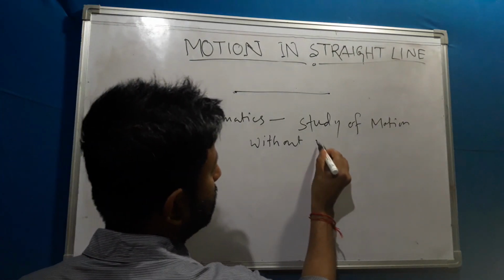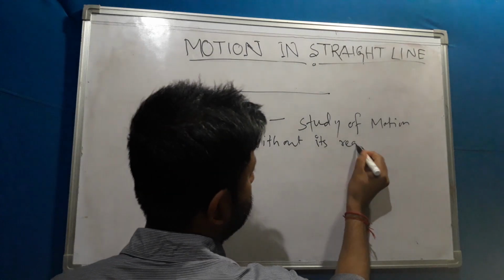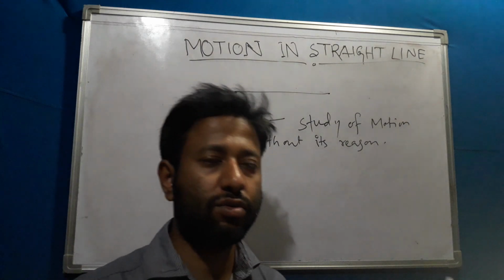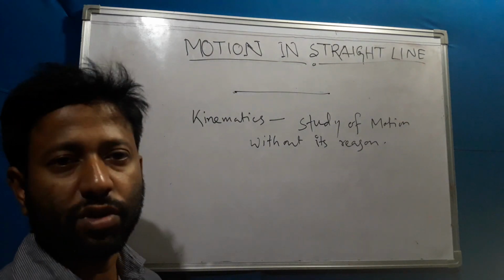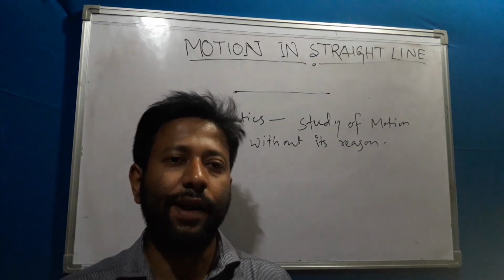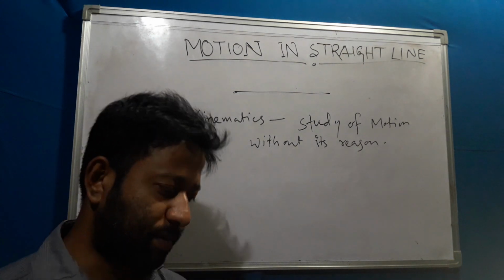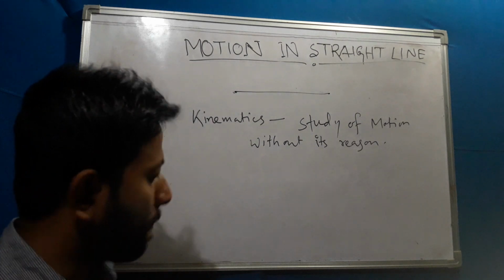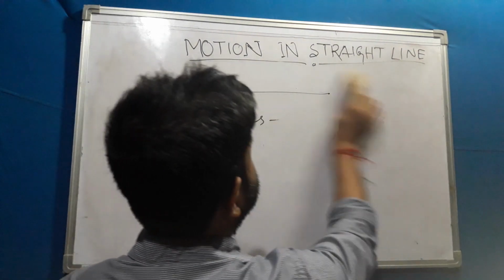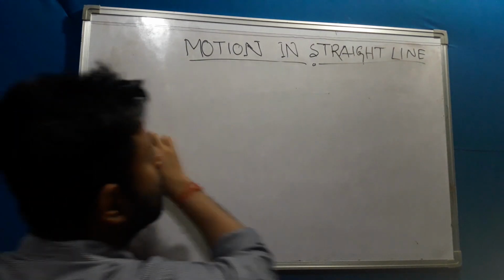without its reason. That means for which purpose this motion is created, we will not go through this part. But we will study the pattern of motion, how we can calculate the motion, how we can handle this motion. All these terms are known as kinematics. Okay. So now let's do some terms which are related to motion.